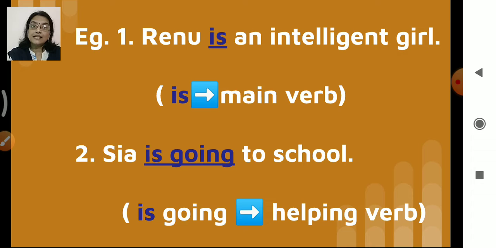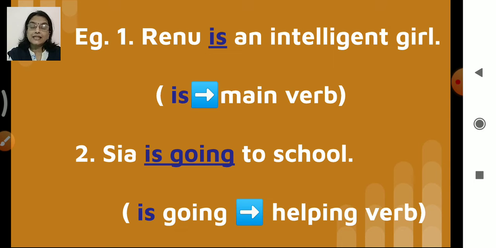The first sentence: Renu is an intelligent girl. Now here the verb is, what is it? It is the main verb. We can find no other verb in this sentence. Renu is an intelligent girl. So is is the verb, right? And here we do not find any other verb. So it is the one and only one, so it is called the main verb. There is no other verb.